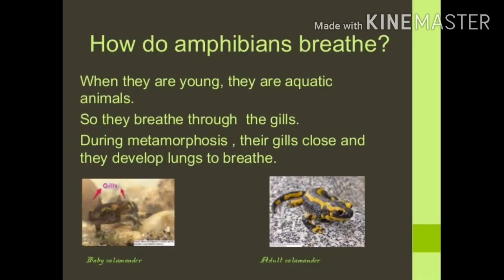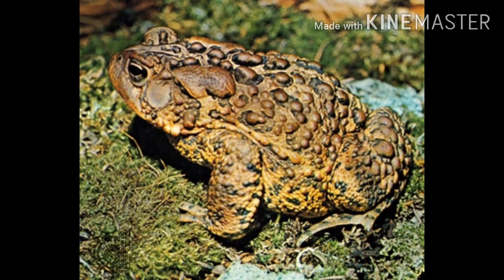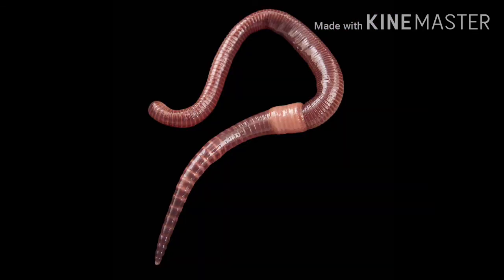Next is breathing in amphibians. As you all know, amphibians can live on land and in water, so they can breathe through their moist skin and lungs. Children, a baby frog, that is a tadpole, breathes through its gills, and when the frog lives underwater, it breathes through its moist skin. But on land, they breathe through their lungs. Children, can you recognize this picture? Yes, this is an earthworm, and an earthworm also breathes through its moist skin.